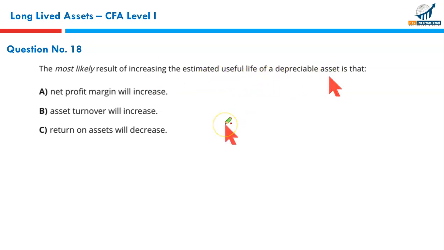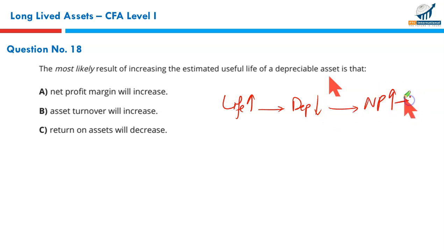Next, the most likely result of increasing the estimated useful life of a depreciable asset. When the life of the asset is increased, resultantly you have an extended useful life and the depreciation charge will fall. When the depreciation charge falls every year, your net profit would be higher, and your retained earnings and equity would be higher. So your net profit would increase without doubt. A is the right answer.